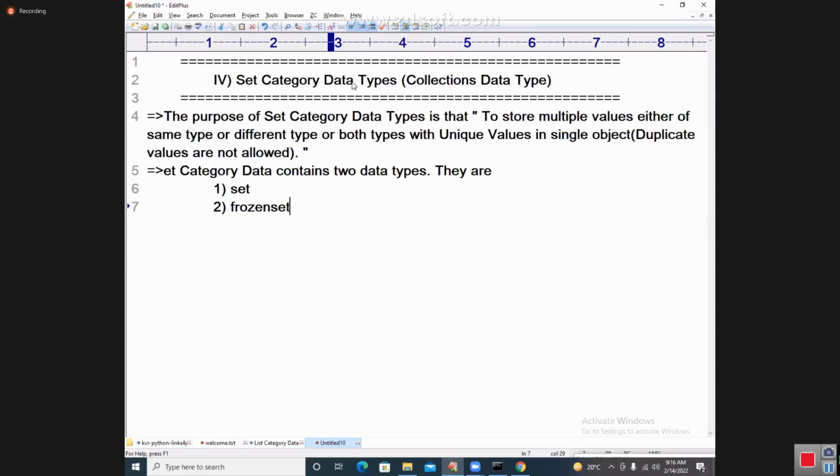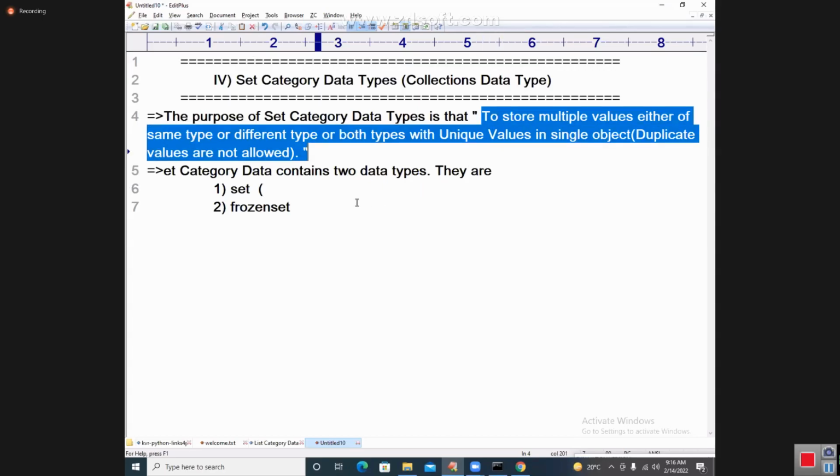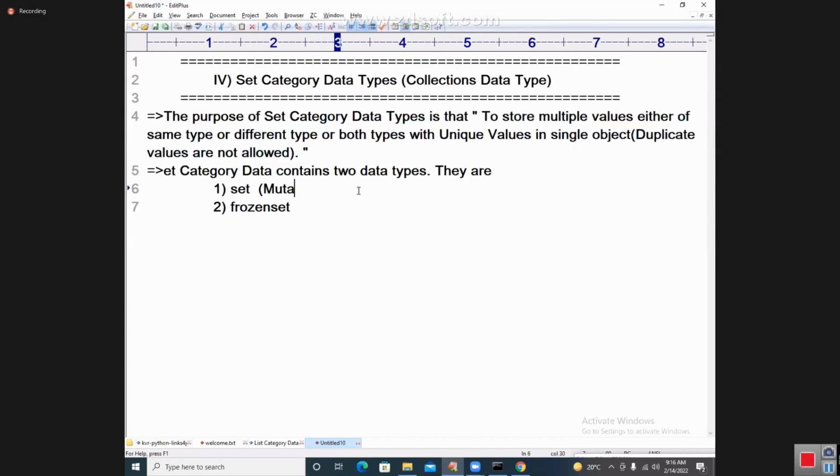So once we understand one thing, the other thing is going to be dead easy. My dear students, please be careful. Set and frozen set will do the same operations, but set is going to be both mutable and immutable. I will show you how it is both, whereas frozen set is purely immutable only. That's why I am giving you the clarity in the beginning. Both of them are going to do the same operations that we have learned.